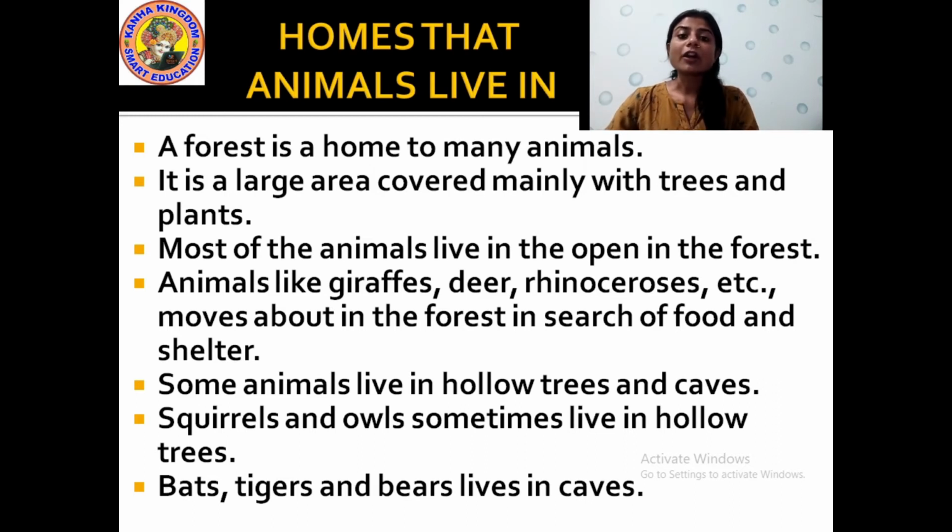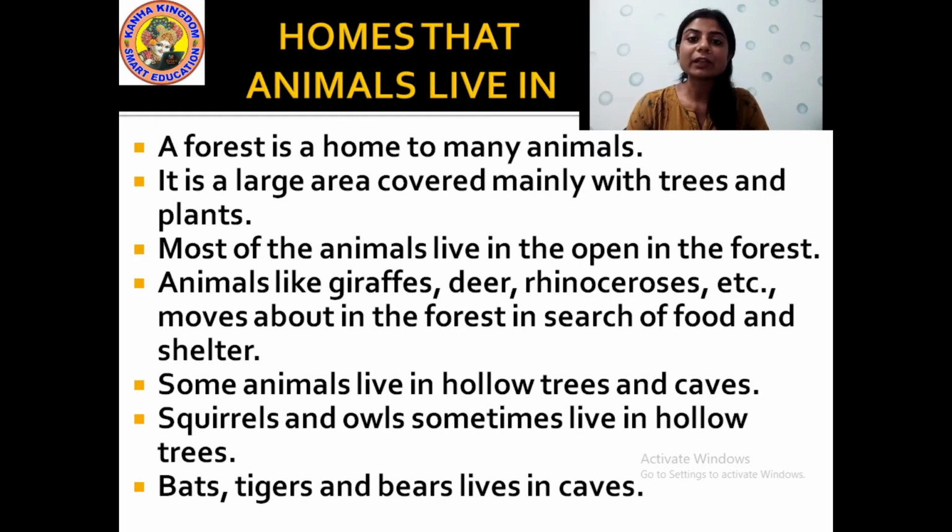Okay, so a forest is a home to many animals, and many animals live in the forest. It is a large area covered mainly with trees and plants. I already told you, a forest is a very big place which is mainly covered by trees and plants. There are no houses, no roads, no markets, no public places like where we are staying in the surroundings. It is not like that. It is fully covered with big trees and plants. That is a forest.